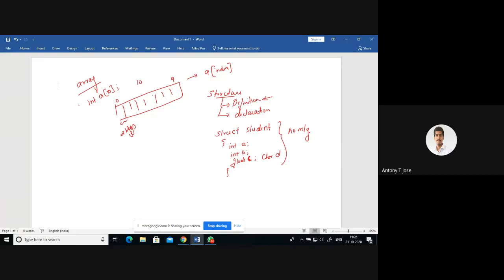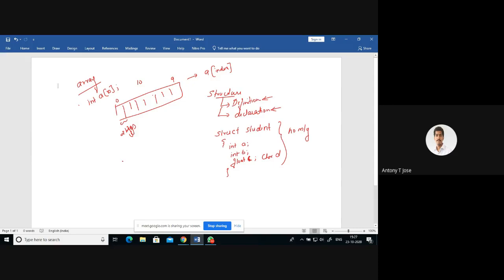You define the structure just to tell the compiler that if anyone is using a structure named student, these are the member elements that are needed. To allocate memory, you will be using structure declaration.